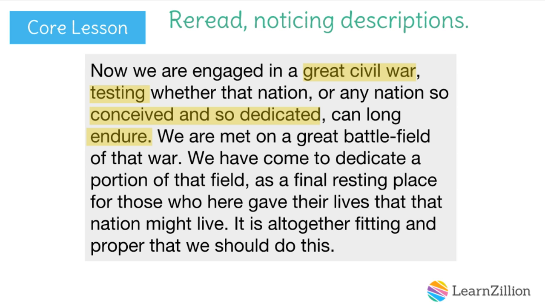"We are met on a great battlefield of that war." Okay, I'm going to highlight great battlefield because this is our focus. "We have come to dedicate a portion of that field as a final resting place." This here I will highlight because it is explaining the importance of this battlefield and the loss of life. "For those who here gave their lives that that nation might live." I'm also going to stop and highlight this because it is giving significance to the sacrifice that the soldiers gave. "It is altogether fitting and proper that we should do this."